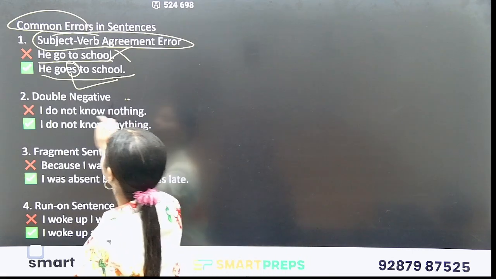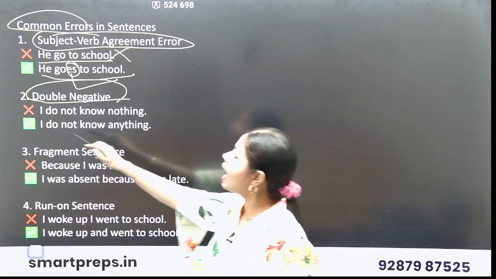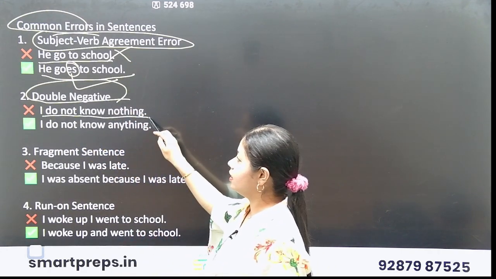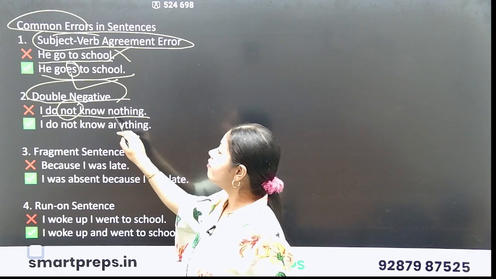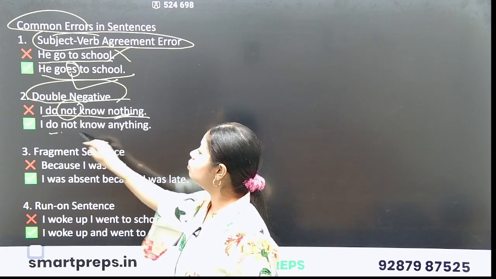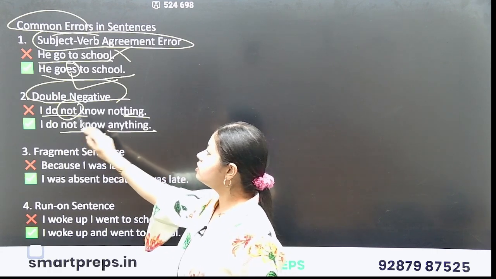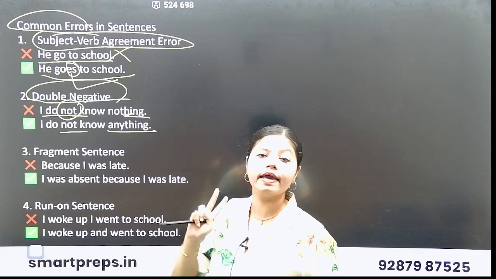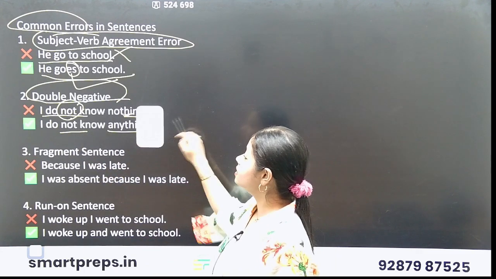Next is double negative. We commonly make this mistake. For example, I do not know nothing. When I'm using not here, I will never use nothing here. I'll say I do not know anything. Two negative words cannot be used here. So I do not know anything is the correct sentence.